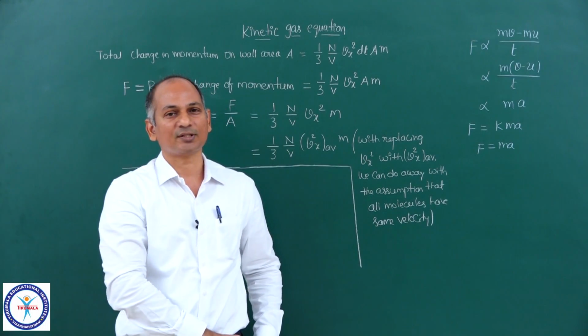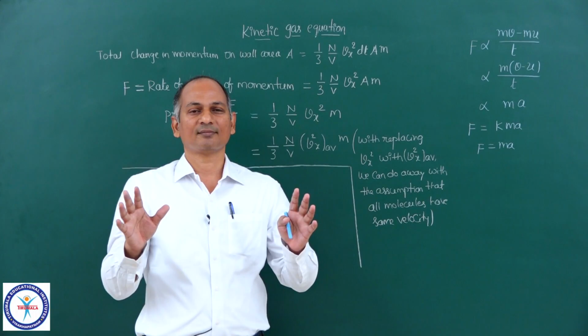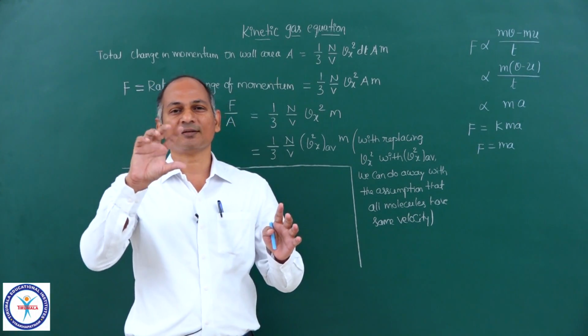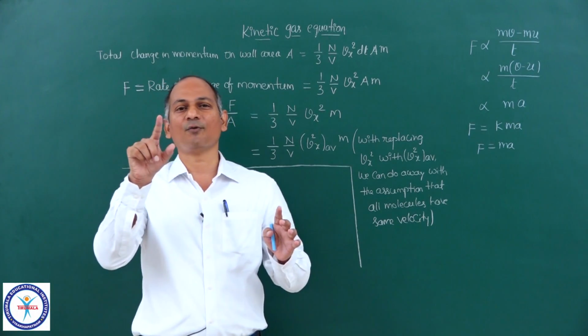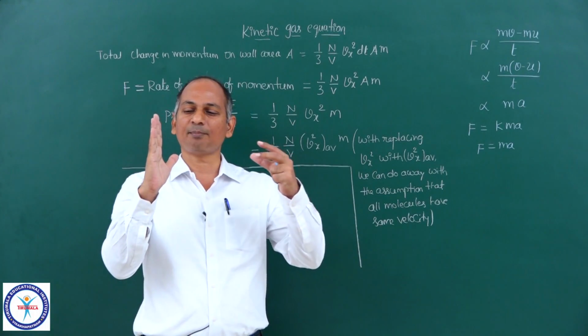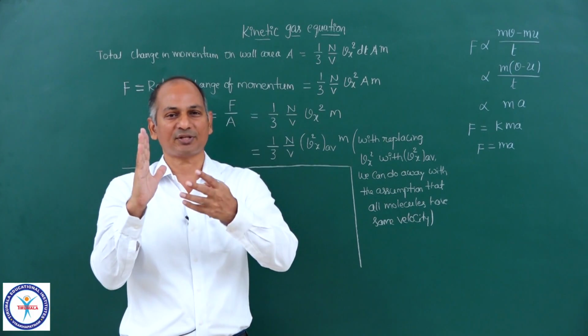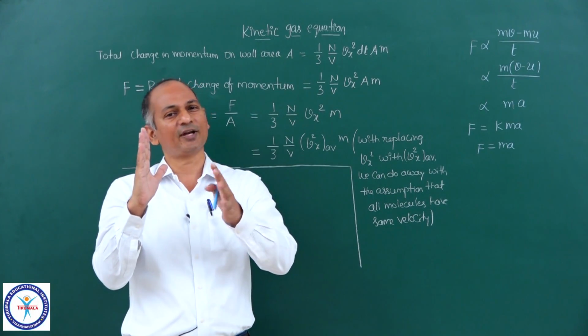Actually, molecules do not have the same velocity. They have different velocities. So imagine a circular area on the wall of a container. On that wall, some molecules are colliding and they exert some pressure. They are colliding with different velocities.